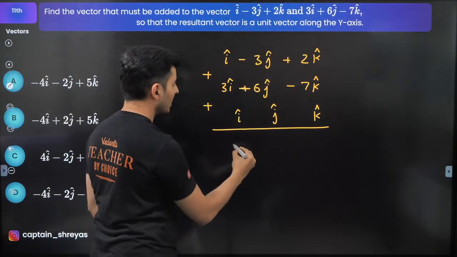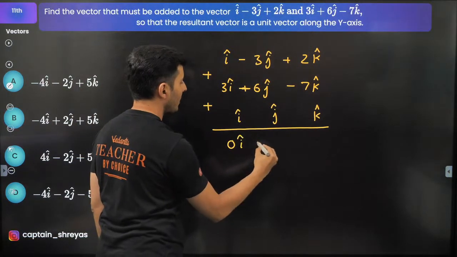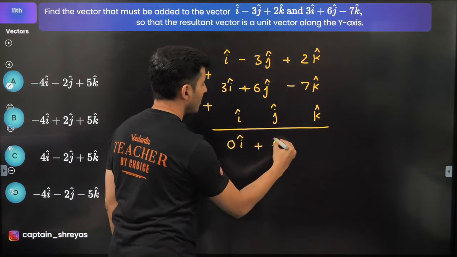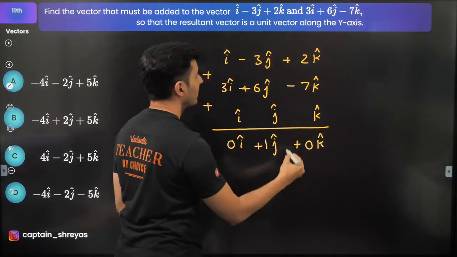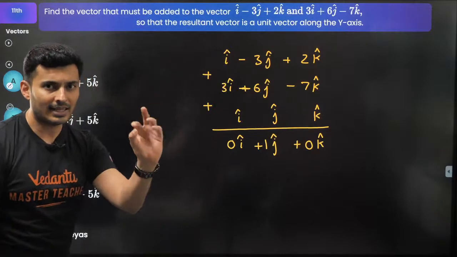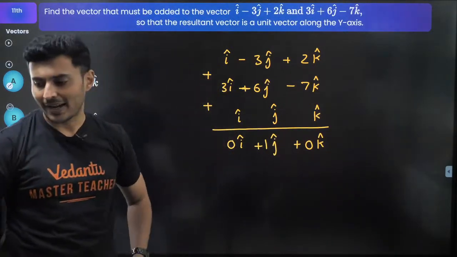Nothing else is there. That means here it should be 0 i cap. Here I should just get 1 j cap, and here again I should get 0 k cap. That is the meaning of unit vector. This is the unit vector in the y-axis.